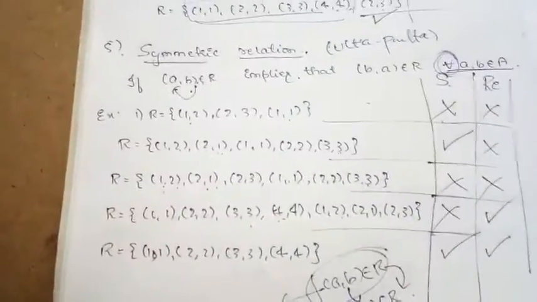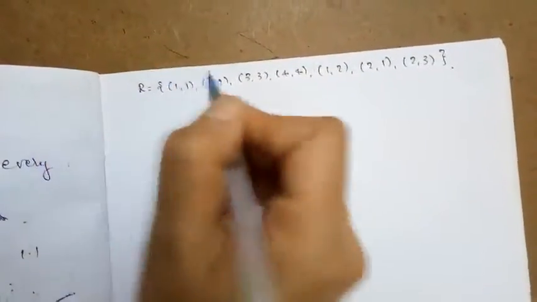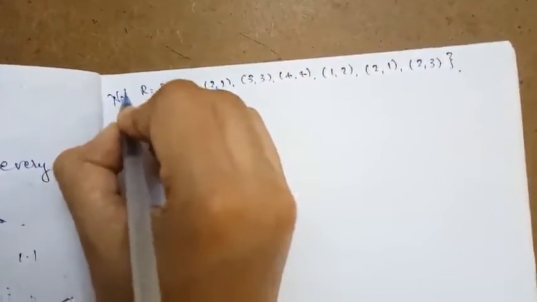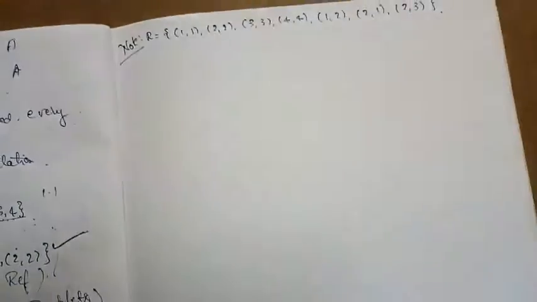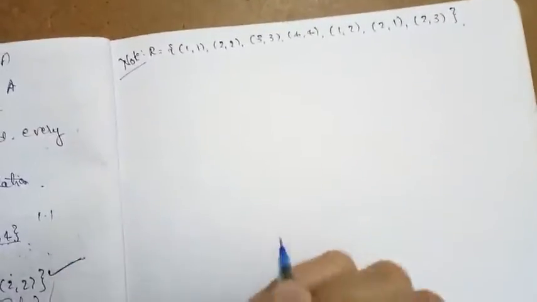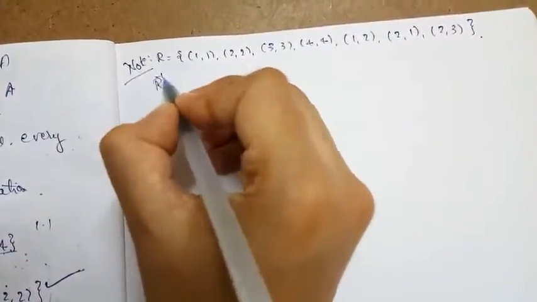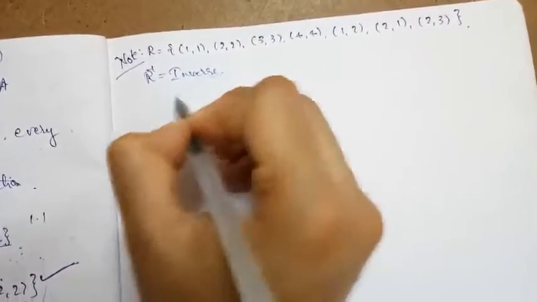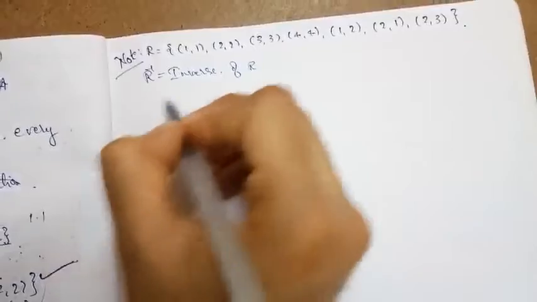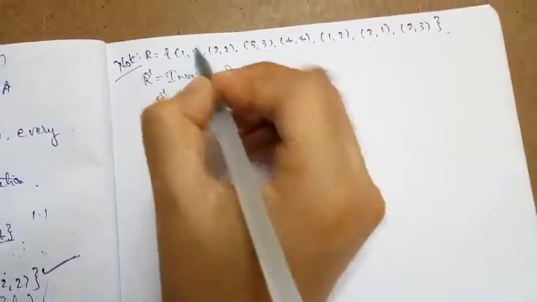So this is what a symmetric relation is saying. In the symmetric relation, I am explaining one note which is not mentioned in your NCERT, but it is very helpful for competitive examinations. I have considered one relation. If I take the inverse of this relation, I am writing the ulta of each ordered pair.